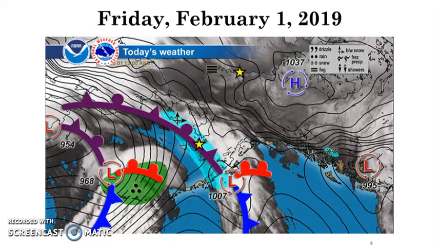Looking at this map on February 1st, 2019, we can see the locations of Bethel and Kaparak. We can see that the fronts are bringing in clouds. We see that Bethel is going to have a more humid climate with lower altitudes, and we can see that Kaparak is going to have more of an Arctic climate due to being far away from the ocean. We see an area of high pressure to the east of Kaparak, and an area of low pressure to the southeast of Bethel.